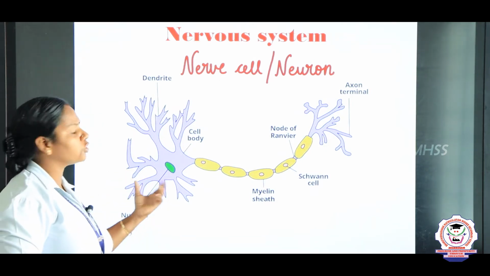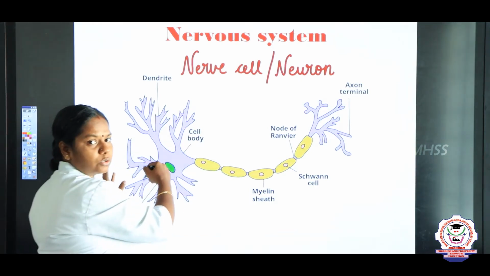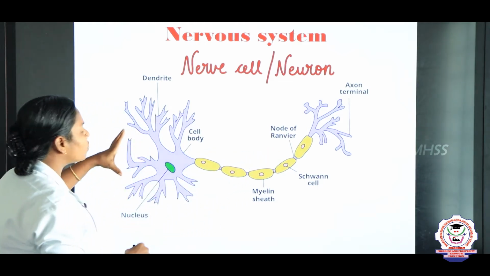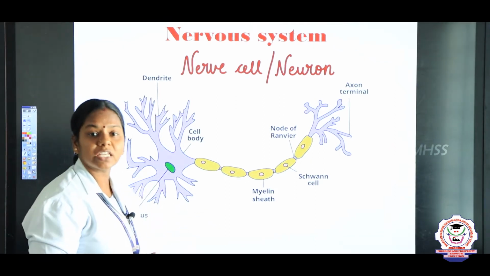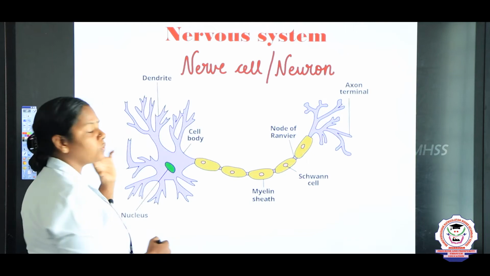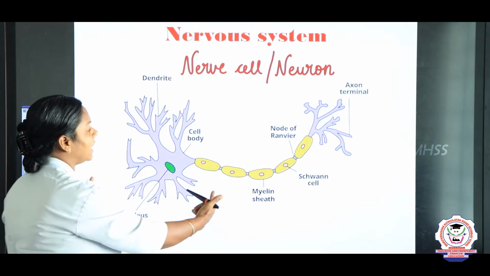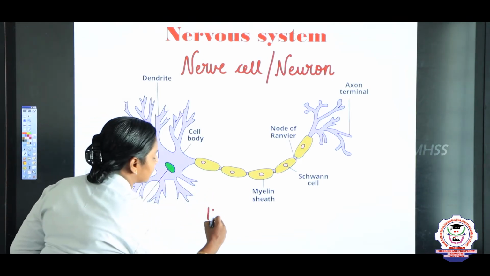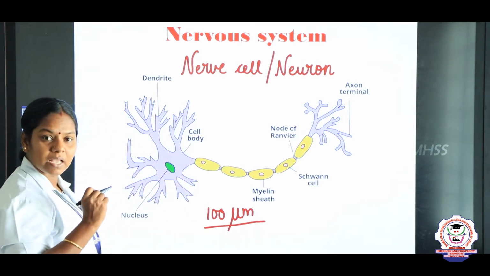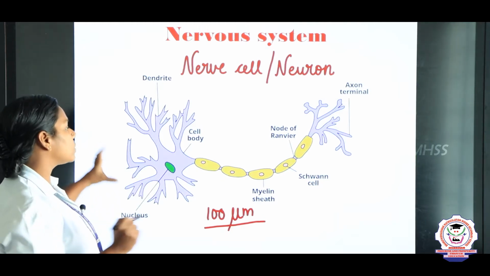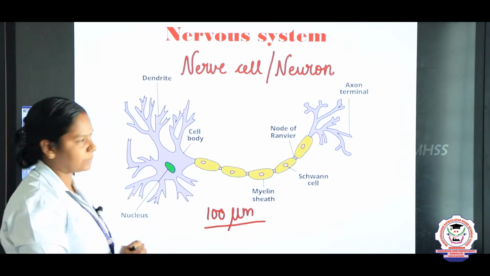So what do these neurons do? The neurons transmit the impulses from one part to another part. For example, the neurons are interconnected to each other. They receive the signals from the brain and transmit to various parts of the body. And here one more question is asked, children. Which is the longest human cell? The longest human cell is a neuron, and the size of the neuron is 100 micrometers. Just underline in your book, what is the size? 100 micrometer. So this is the neuron, and we can study the structure of the neuron later.